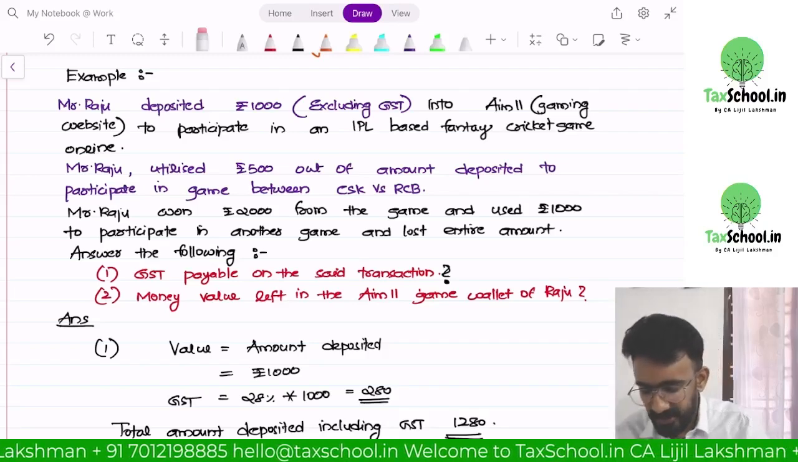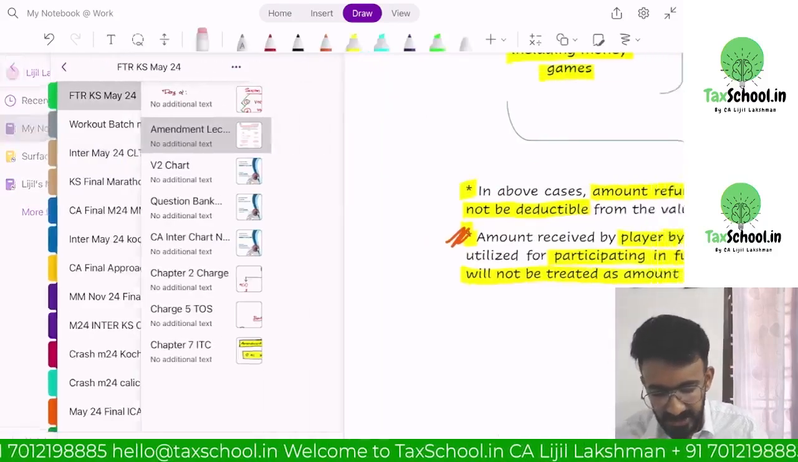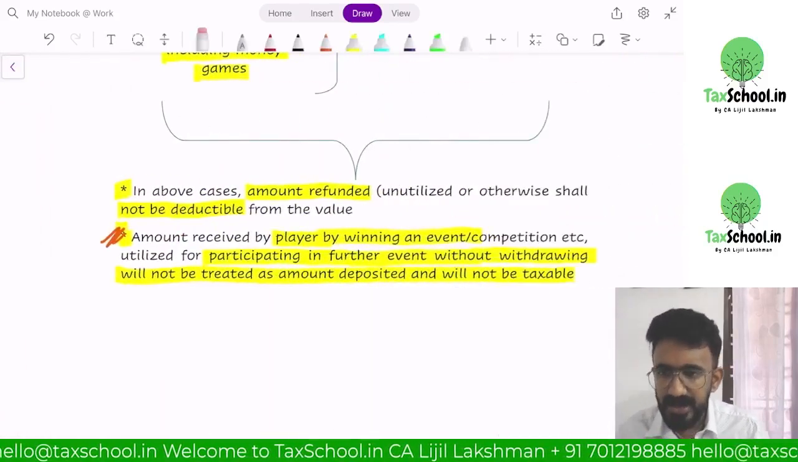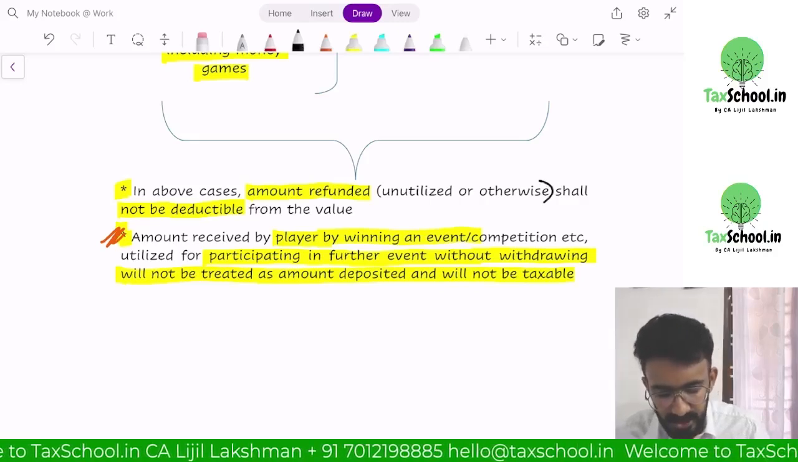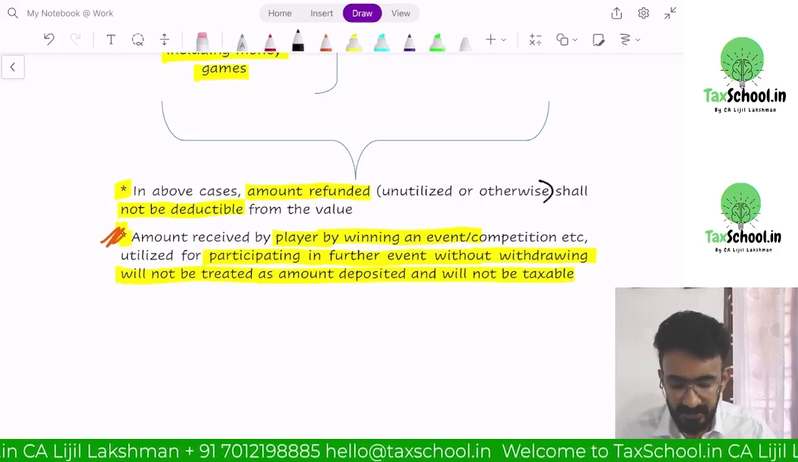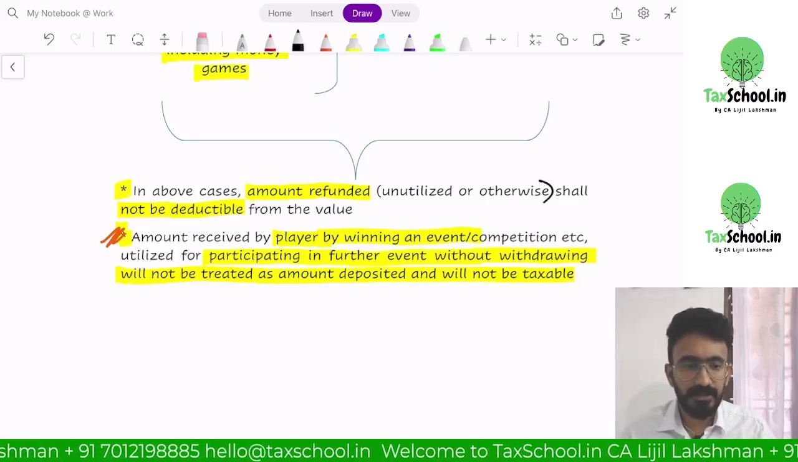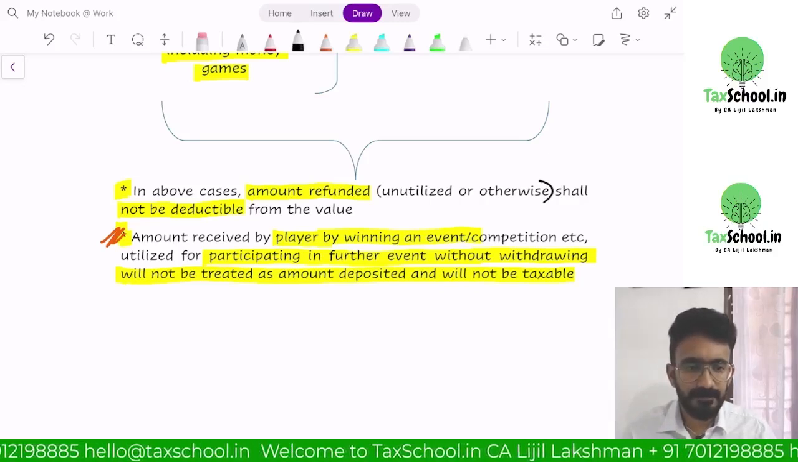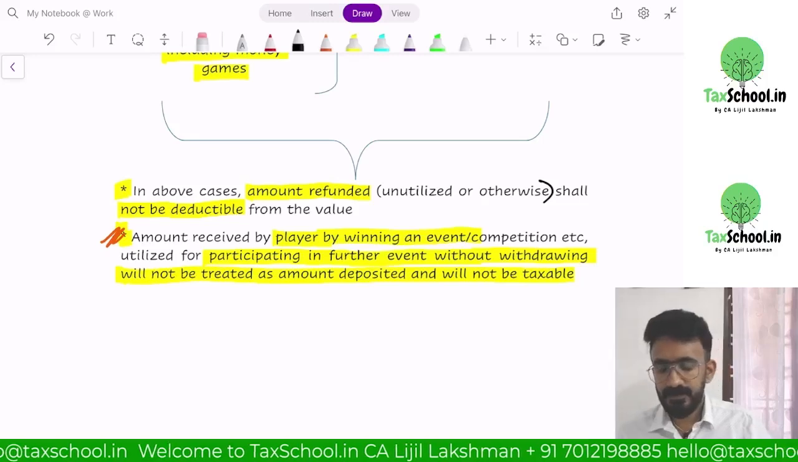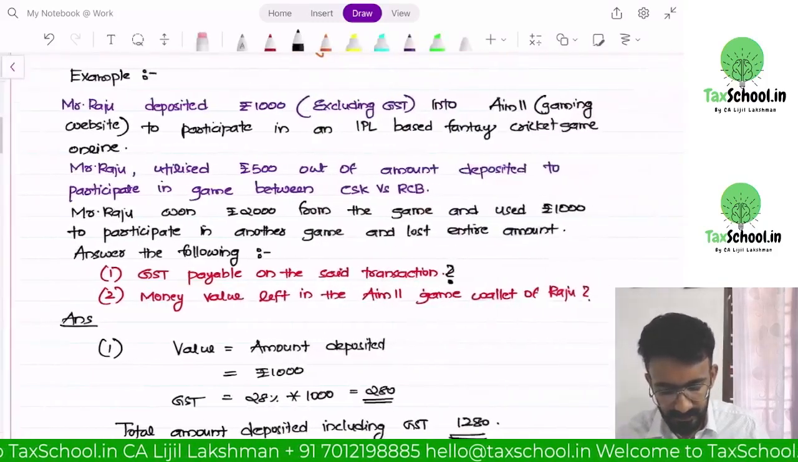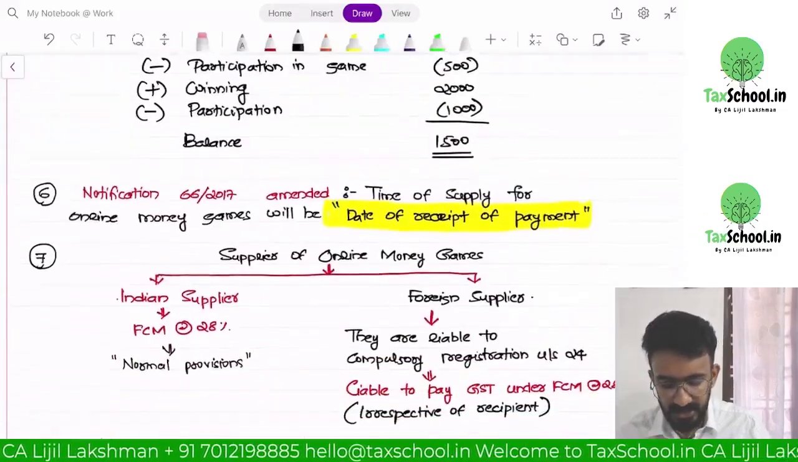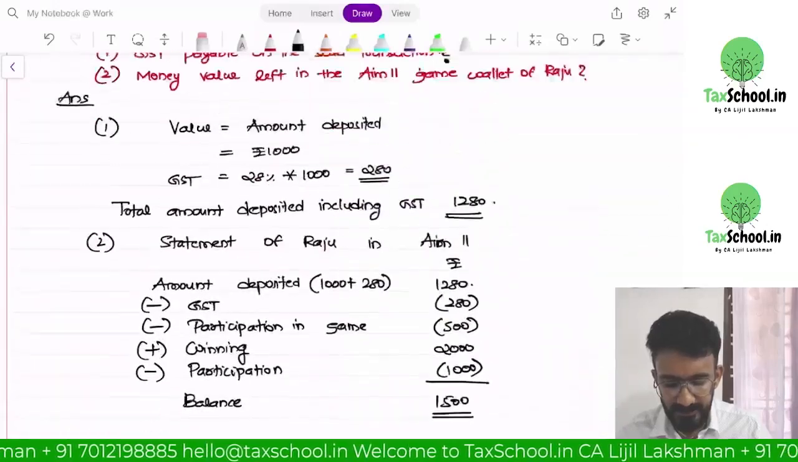So that is the first point. What does the first point say? In the above case, amount refunded, unutilized or otherwise, shall not be deductible from the value. Is it clear? This is the valuation that we have. An interesting set of valuation. Okay, they can ask a question on top of that. It's like that.